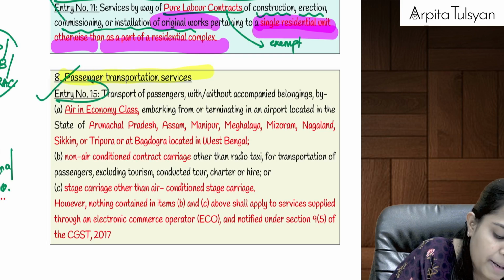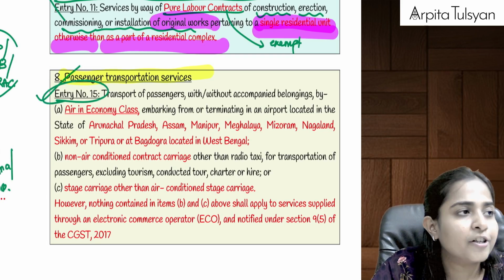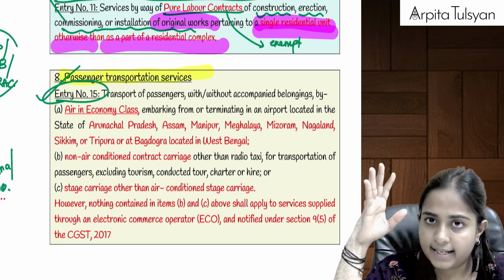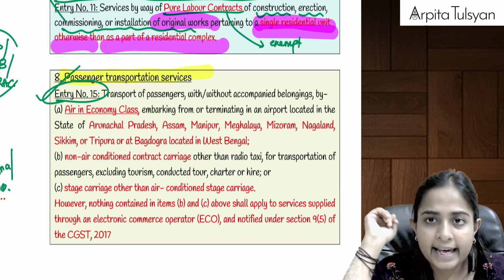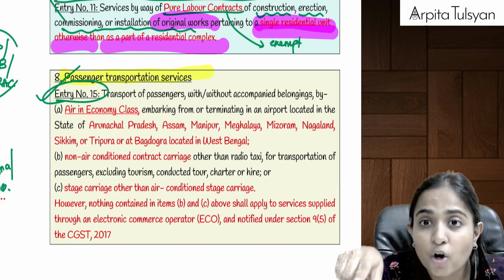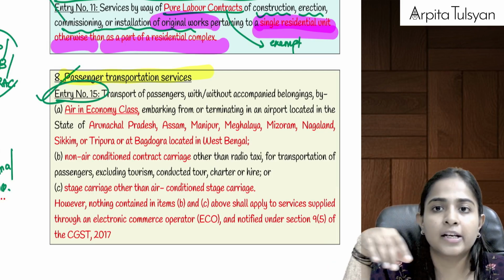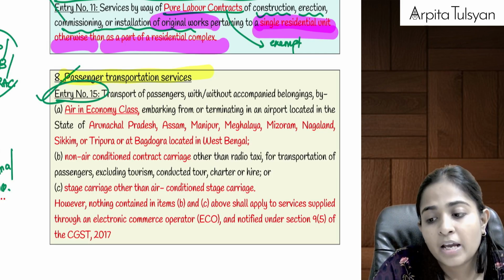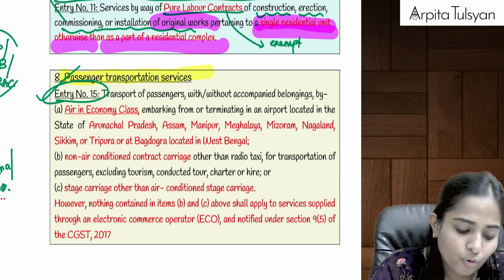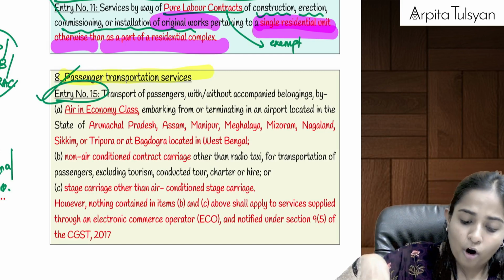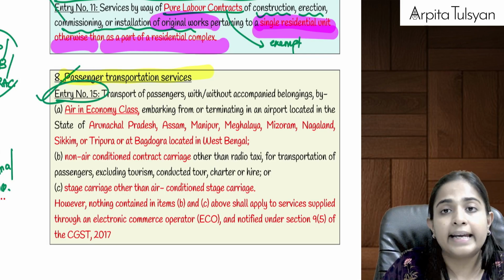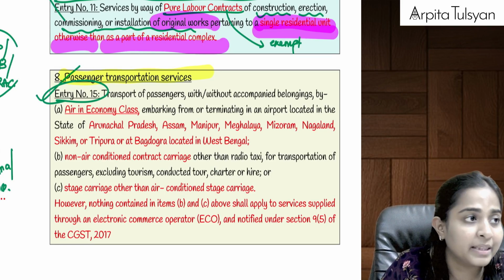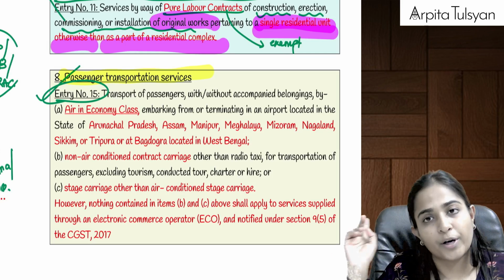First one, in case of passenger transportation service, let's talk about air travel. Normally air travel is fully taxable. But if you are traveling in economy class, not in business class, not in first class, and your travel is going to start from airports located in Arunachal Pradesh, Assam, Manipur, Meghalaya, Mizoram, Sikkim, Tripura, or at Bagdogra, which is located in West Bengal.